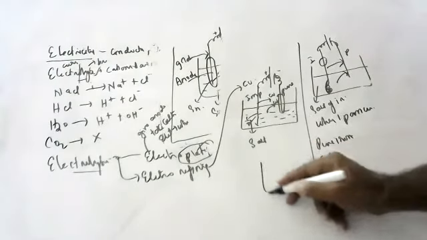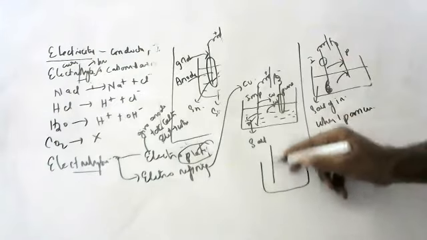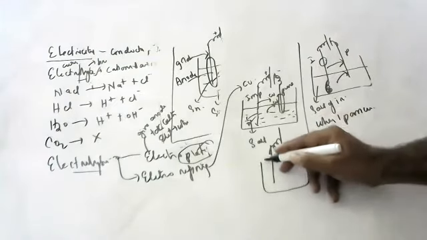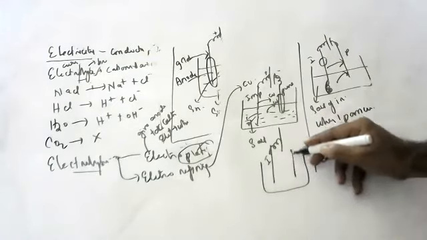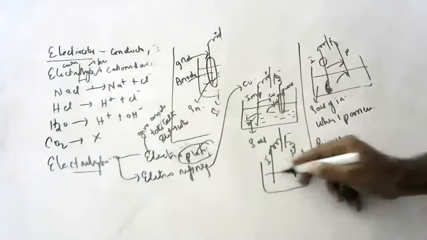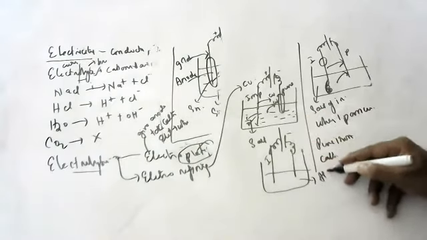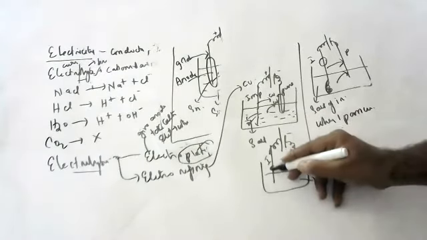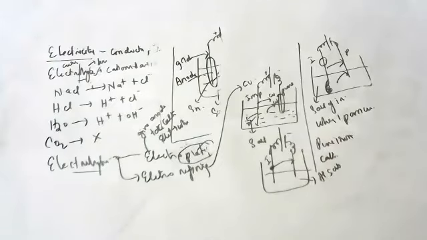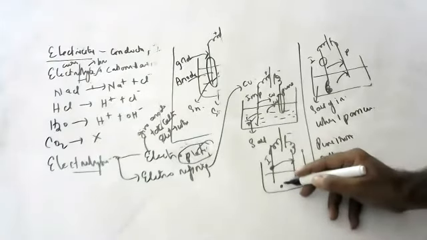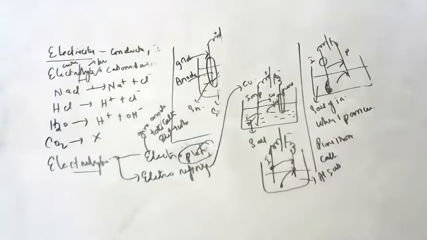Suppose I want to purify aluminium. Impure aluminium, take it as anode. Pure aluminium, take it as cathode. And the salt should be an aluminium salt. When I pass current, pure aluminium from the anode comes and settles on the cathode. And from the electrolyte also, pure aluminium will come and settle on the cathode.